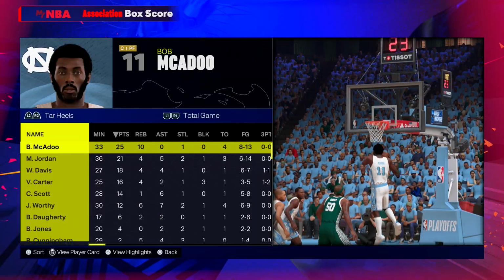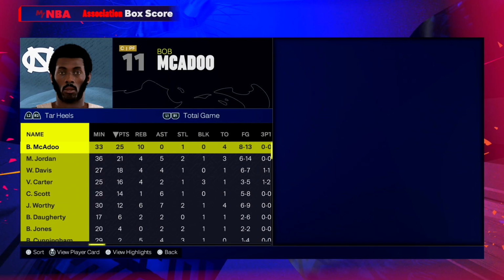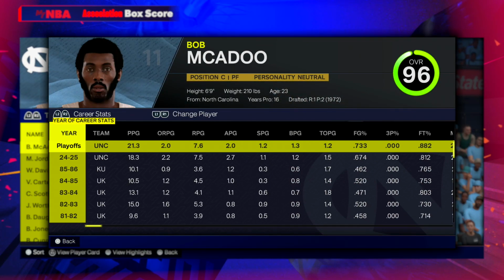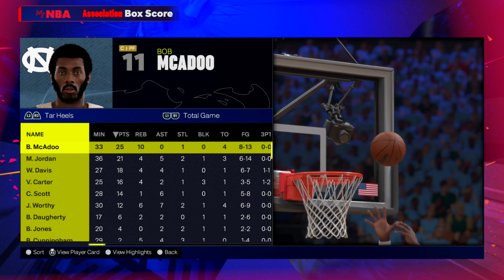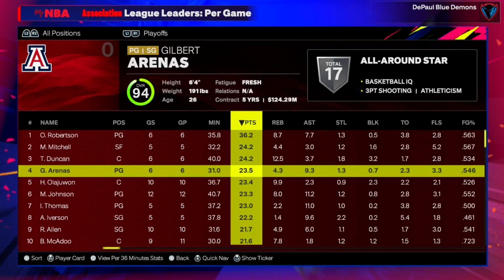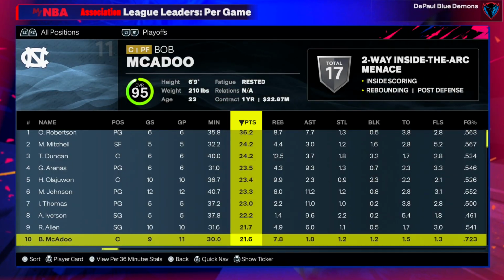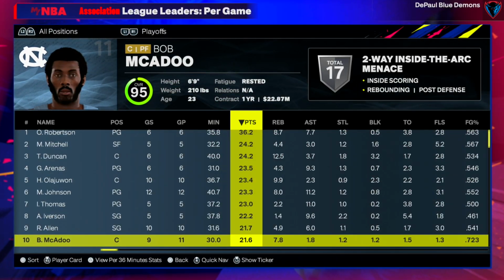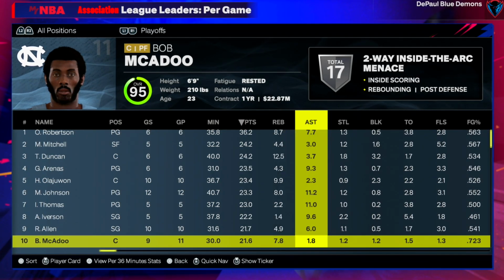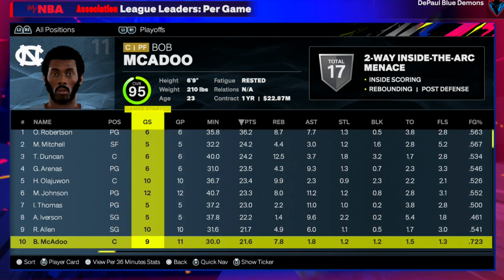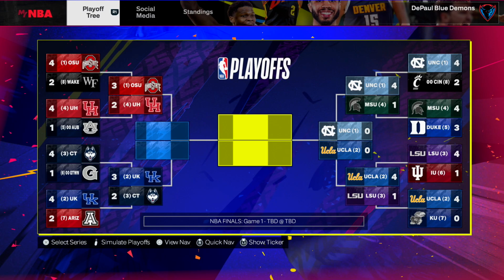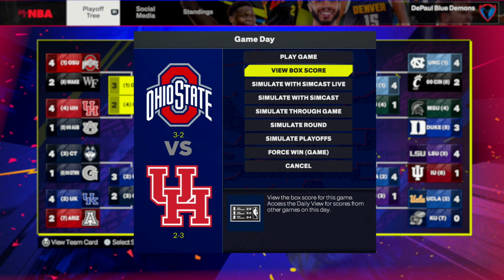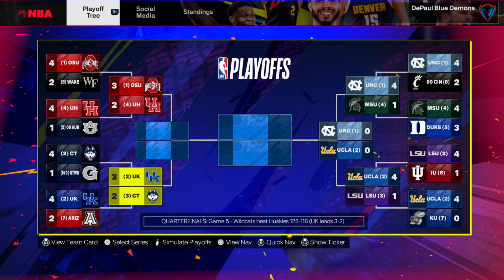A tight finish. Once again, Bob McAdoo. This is ridiculous. Why is he so good? I mean, he is a 96. Wow, he must have gotten a boost during this season. It's always Bob McAdoo in the playoffs, don't mind Oscar Robertson, who was unbelievable in the first round series. Bob McAdoo, right there. Not Michael Jordan up there for UNC. Bob Mack, 22 and 8 in 30 minutes. He's coming off the bench. The man does not care. He just gets buckets. As our Eastern Conference is set, UNC, UCLA, that was kind of not predictable. Well, yeah, predictable.